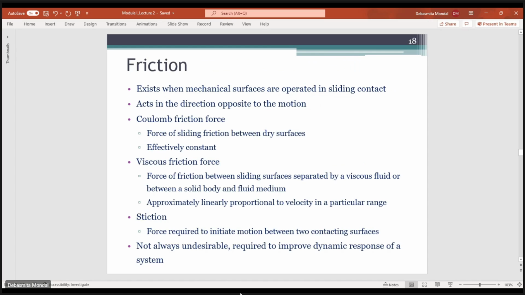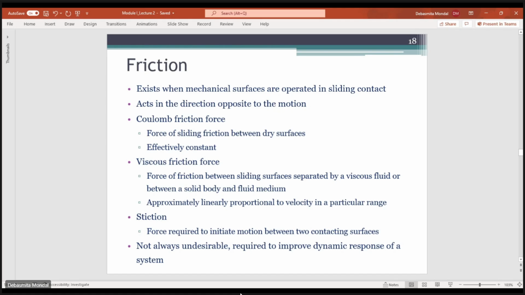Now, coming to friction, it exists whenever any mechanical surface is operating in sliding contact with another surface. As we all know, friction acts in the direction opposite to the motion. There are generally three kinds of friction. One is the Coulomb friction force. When the force of sliding friction is between two dry surfaces, it is known as the Coulomb friction force. In general, this is mostly a constant value.